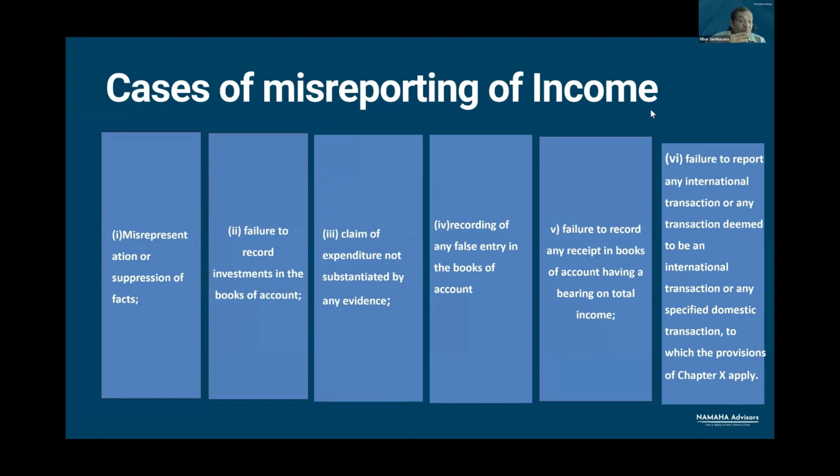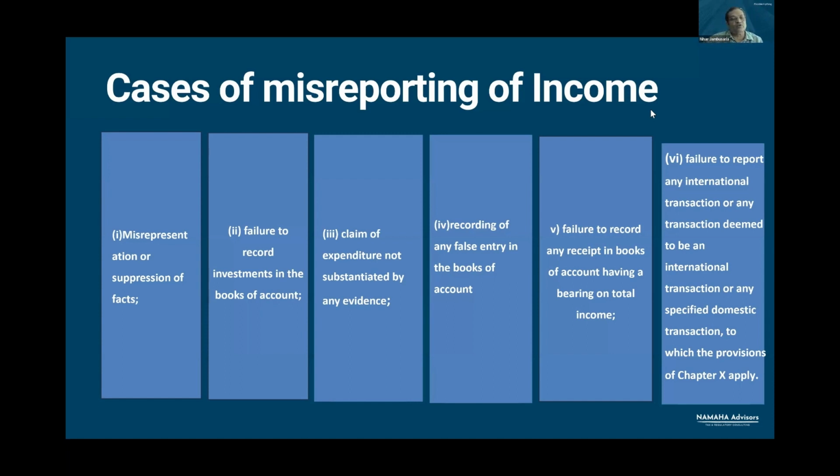The SSC suppressed certain facts and they were not manifest on the books of account, on the statement of accounts filed, in the computation of income. Then the underreported income, the addition made, will be regarded as underreporting in consequence of misreporting of income.